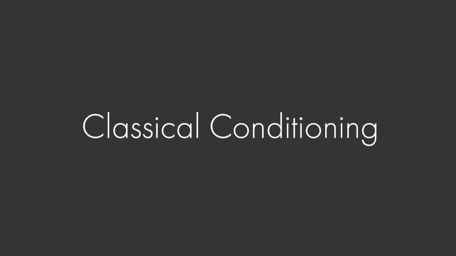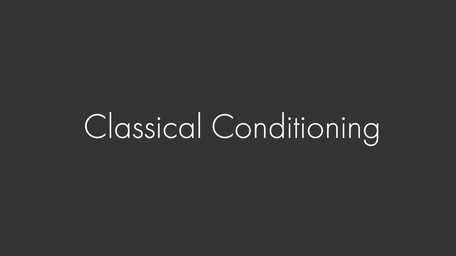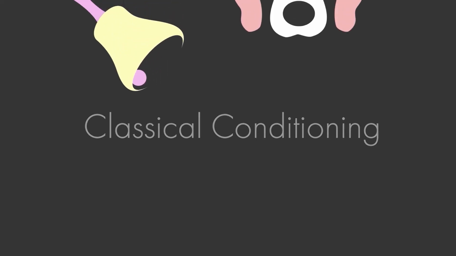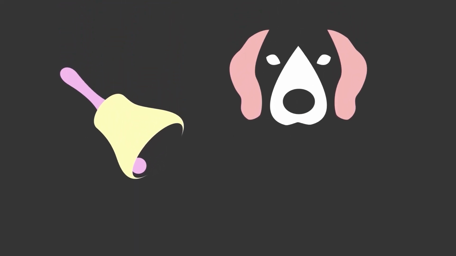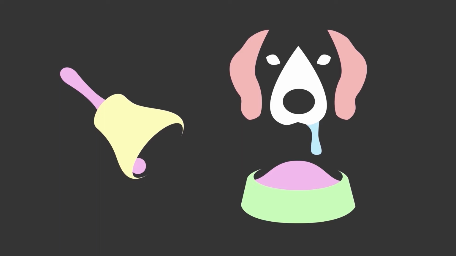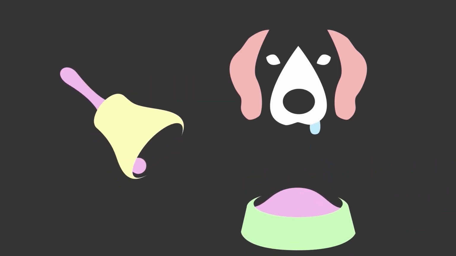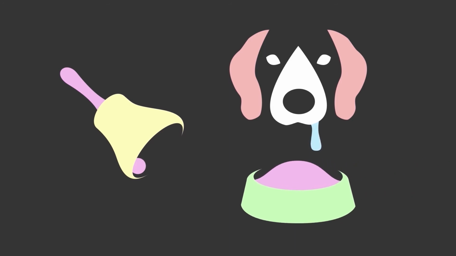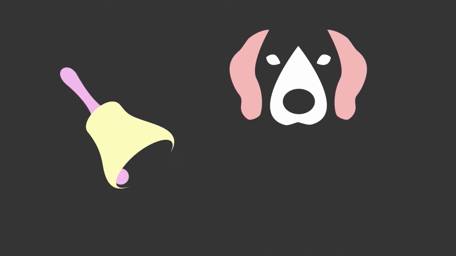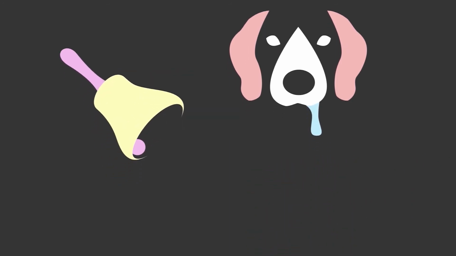...is classical conditioning. In experiments credited with the discovery of classical conditioning, a Russian physiologist named Ivan Pavlov rang a bell and then gave a dog some food. After repeating this pairing multiple times, the dog eventually treated the bell as a signal for food and began salivating in anticipation of the treat.